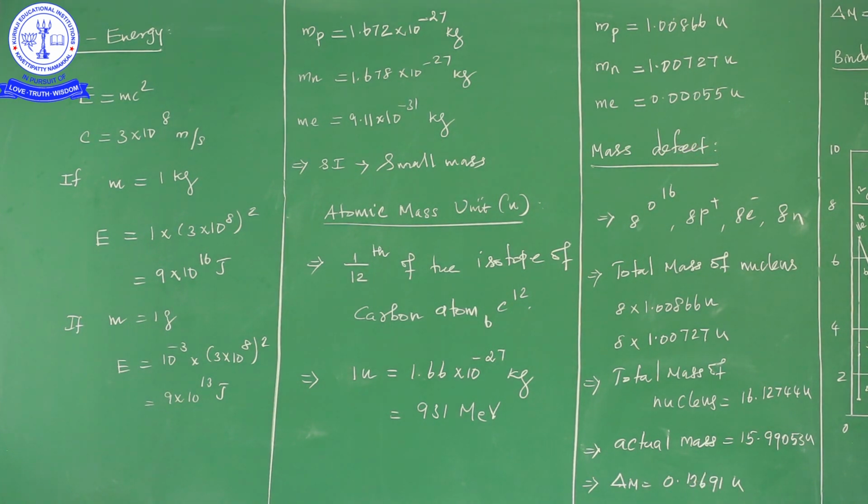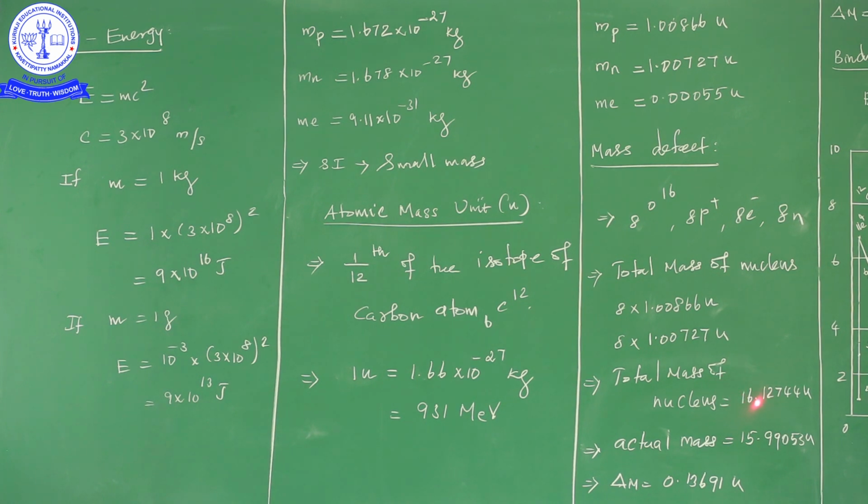So the definition of mass defect is: when protons and neutrons combine to form a nucleus, there is a mass difference. In other words, the mass defect is the mass difference between the nucleons and the nucleus. This is the mass of the nucleons by the calculation method. This is the mass of the nucleus.